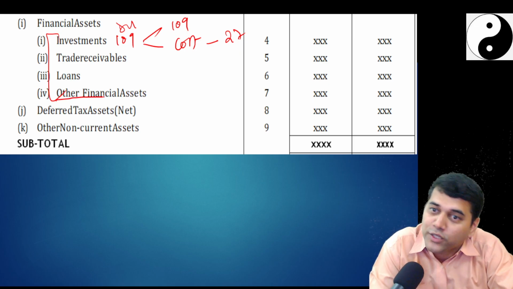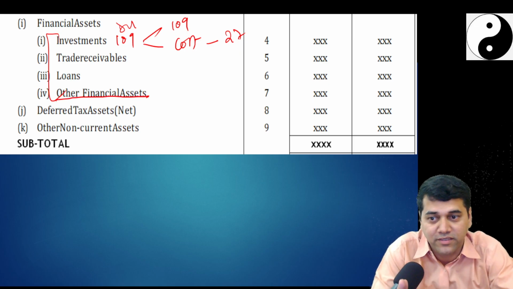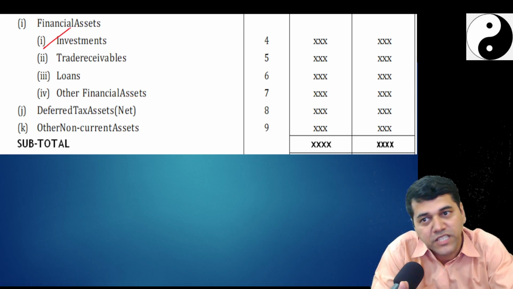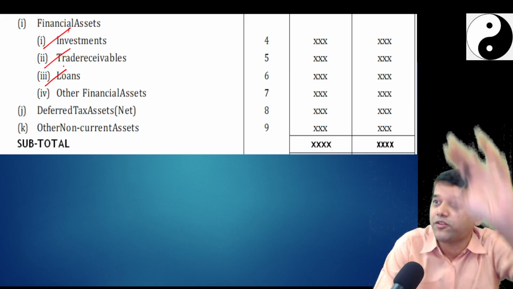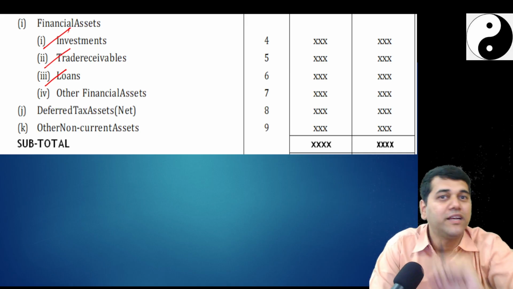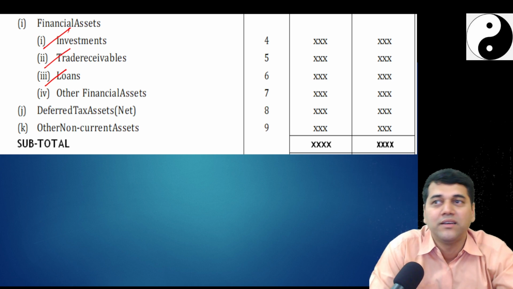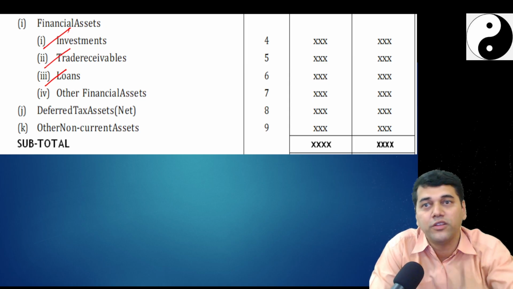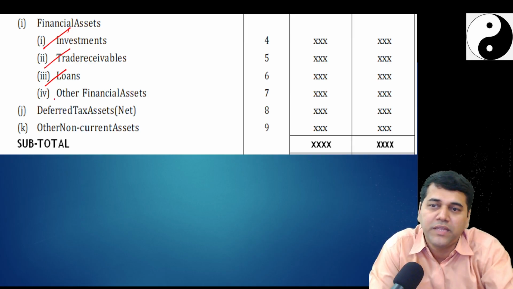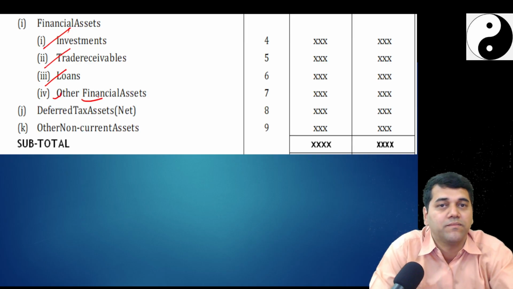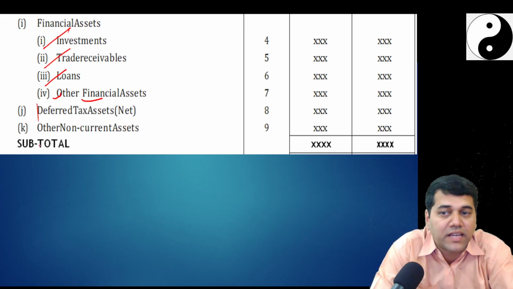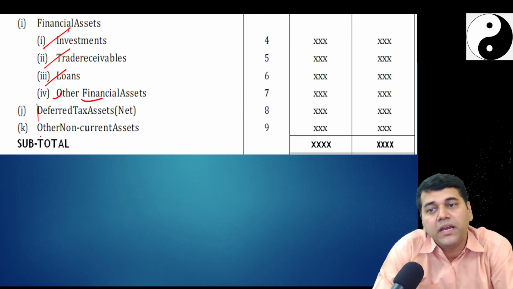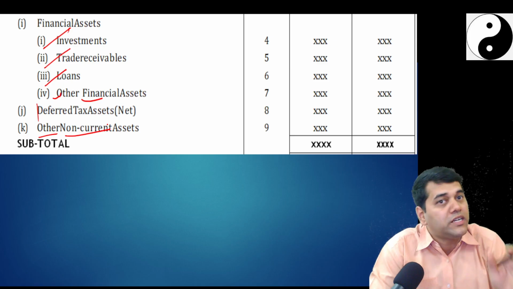But we have got some other financial assets. See, if you see the face of the balance sheet, we have got investment, trade receivable, loans. That's why in one of the questions we separated that 40,000 rupees loan and put it on the face, in the correction of the opening Ind AS transition problem. Because we said loan should be on the face. Then all other things will be the other financial asset. Deferred tax is not a financial asset. So after this it will go to the deferred tax. And all other will be other non-current assets. You don't call it non-financial assets.